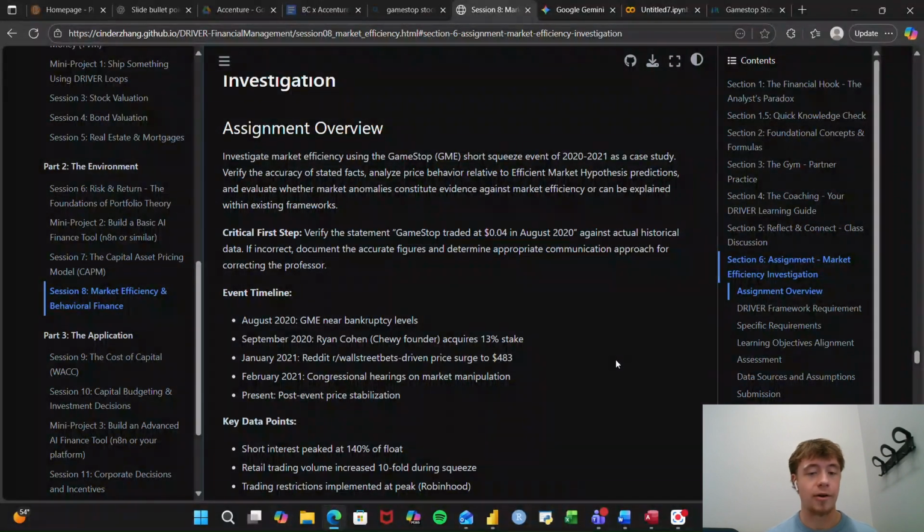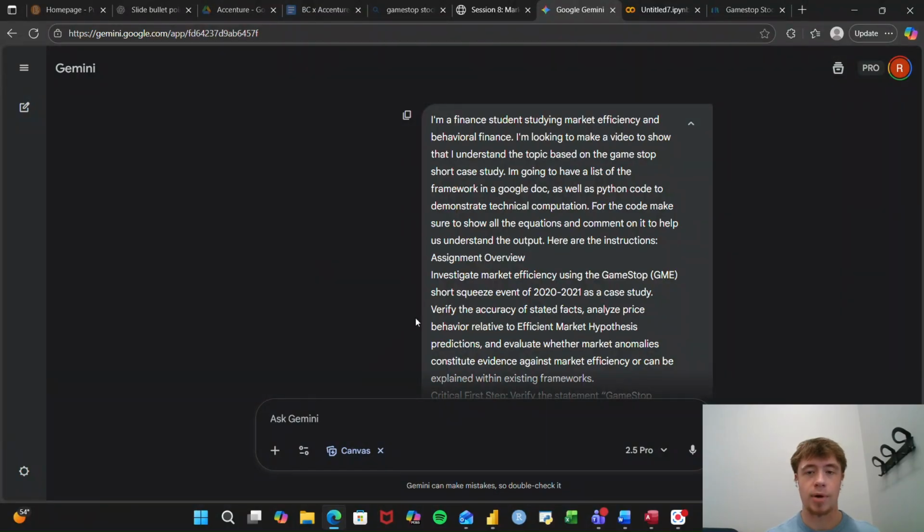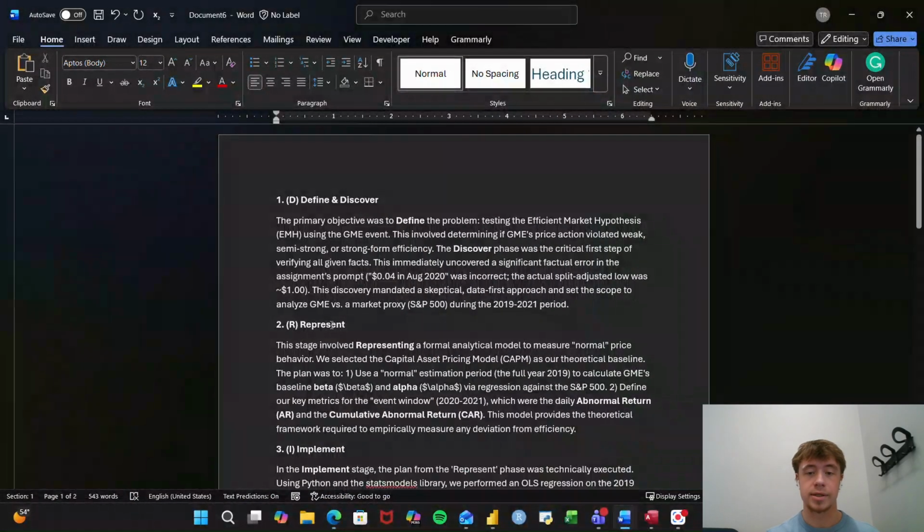So first off, I will be utilizing the DRIVER framework to go along with this, and I will also be utilizing Python, which we will get to in a second. But first, I used Gemini, put my prompt in to get the Python code, and I said, I'm a finance student studying market efficiency and behavioral finance. I'm looking to make a video, and I want you to make me a Python script that would allow me to better understand this case study of GameStop and the short squeeze that happened. So next thing, going to this.